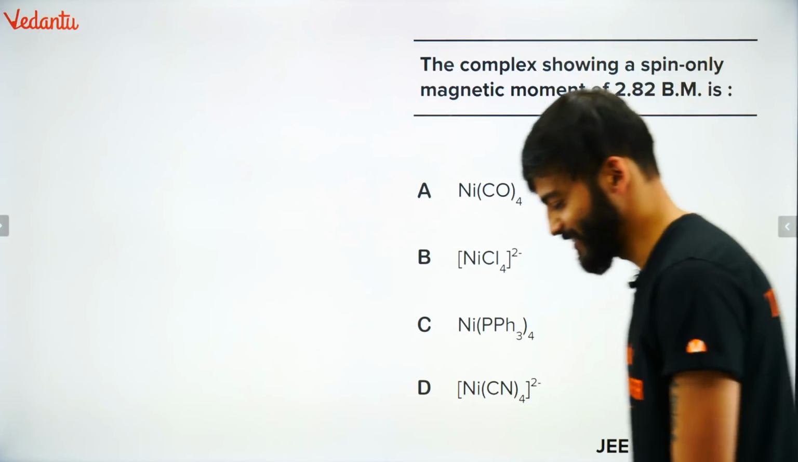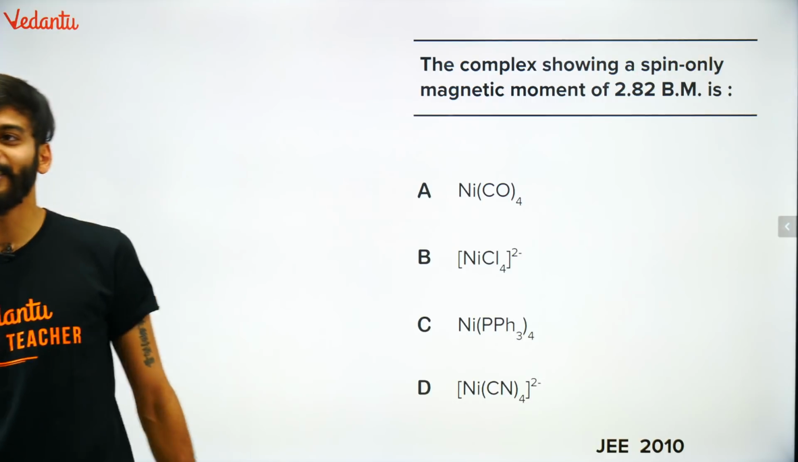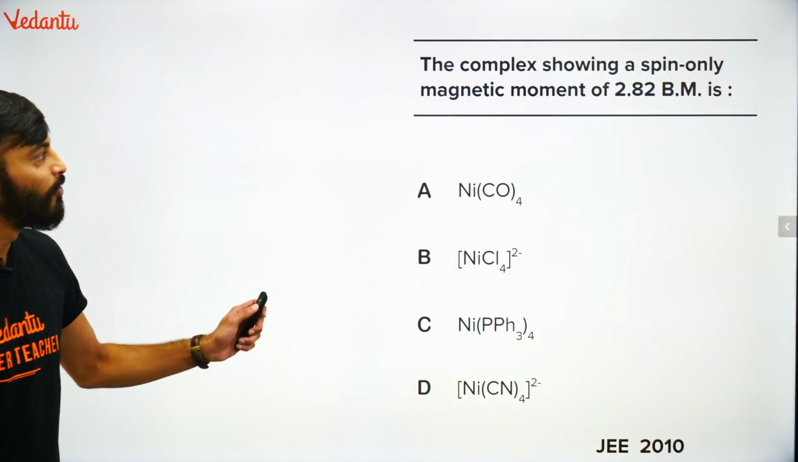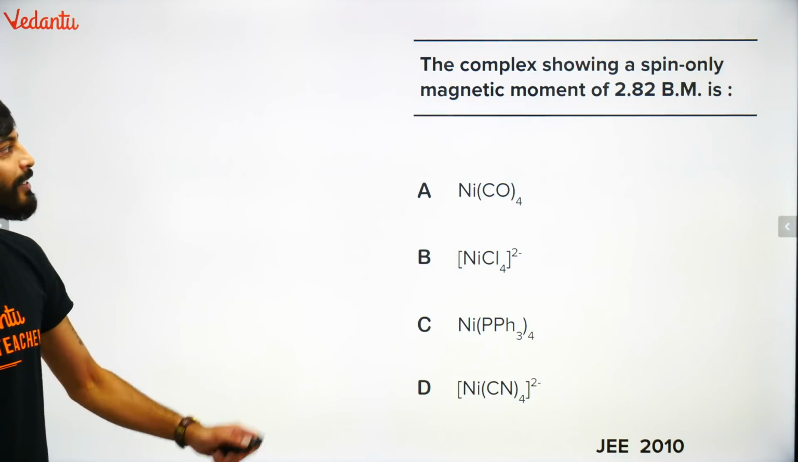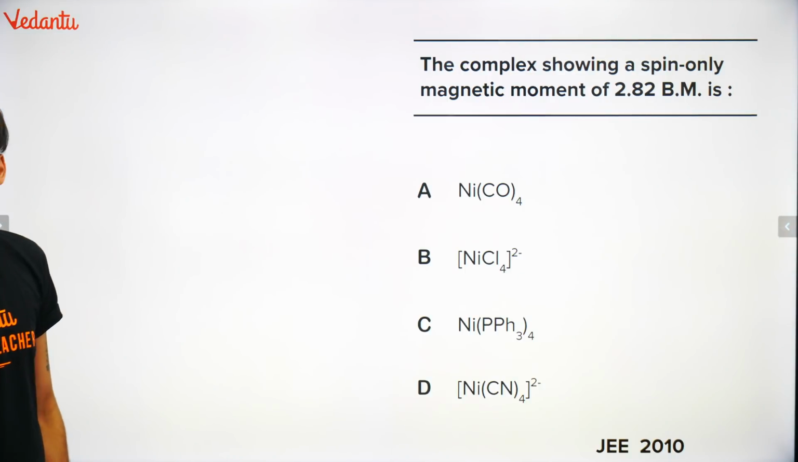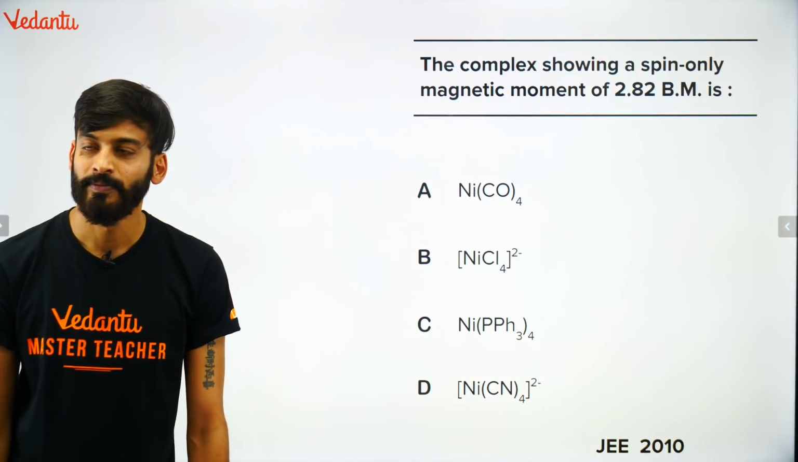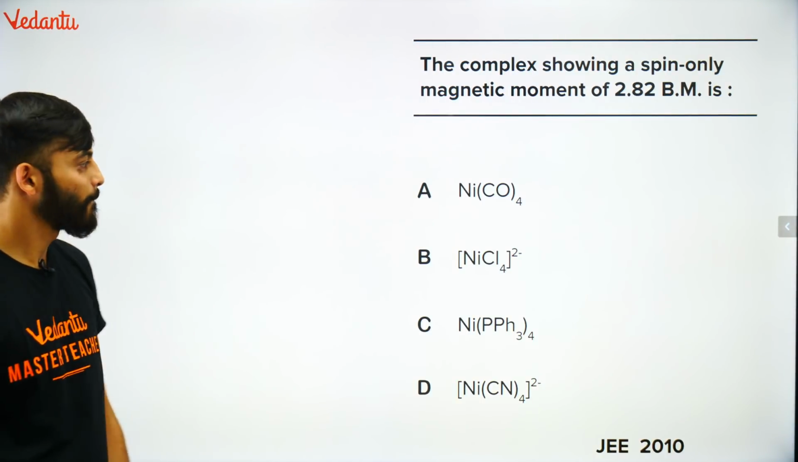Aha, very nice. Check this out. What is the correct answer for this? Which of the complex will show spin magnetic momentum as 2.82 Bohr magneton? What is the correct answer?